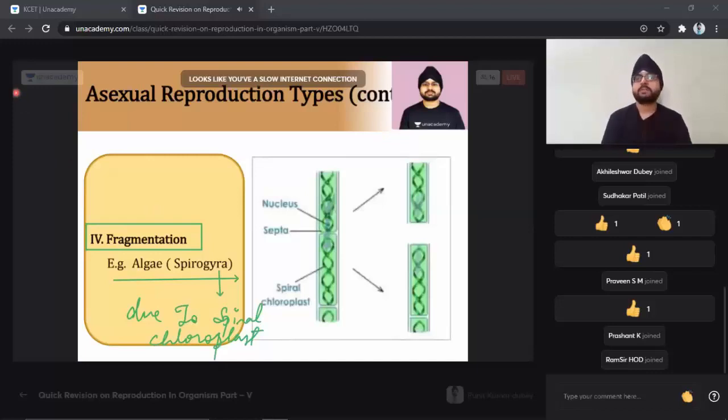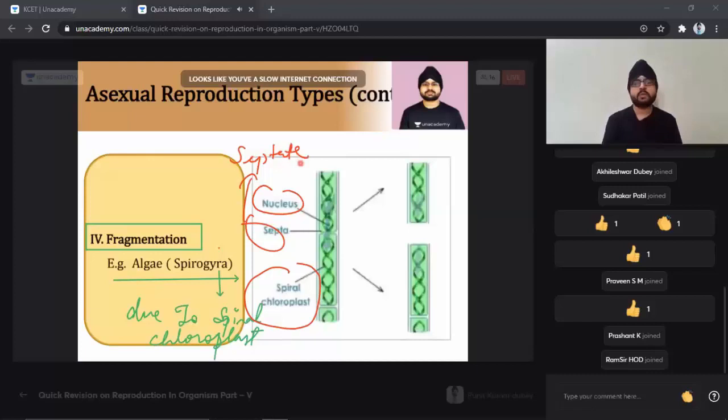That's one very basic fact which we are going to see. With the spiral chloroplast, you can see the nucleus is present and septa are present. They are all septate. If septa are present, we use the terminology septate condition, students. Similarly, all these structures are useful for the organism, and the division of the organism becomes much easier.